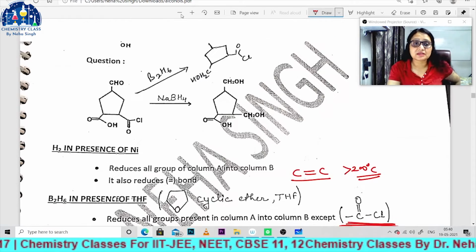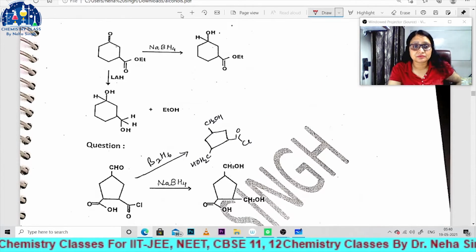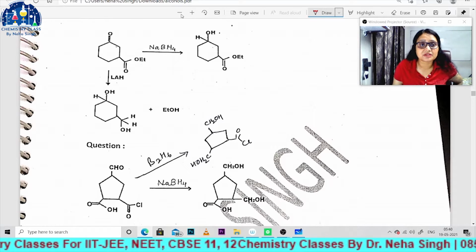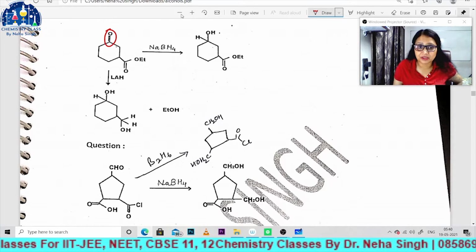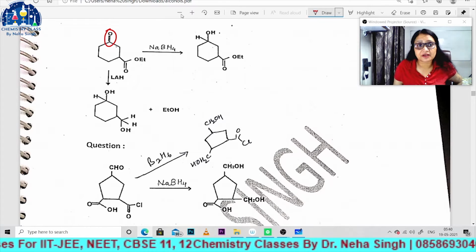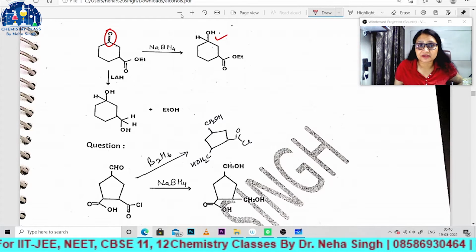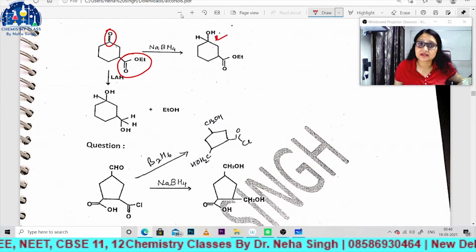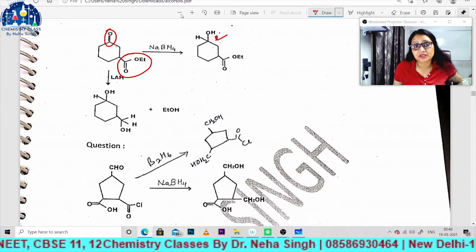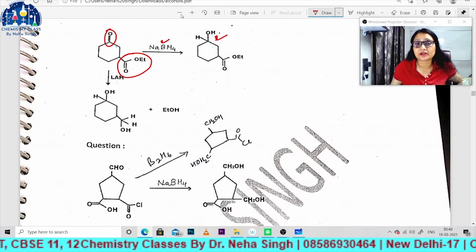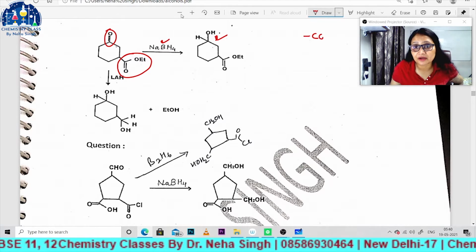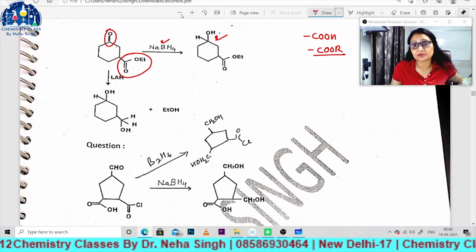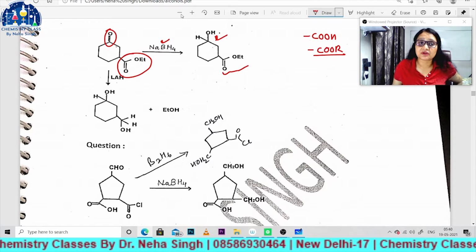Now we will discuss this question. Here is a question in which this CO group is given. Okay, this is carbonyl group. Definitely it will convert into 2 degree alcohol here with the help of sodium borohydride. Here is the ester group, which cannot be reduced with the help of sodium borohydride, as I have already told you. Okay, sodium borohydride cannot reduce acid and ester group, right bachcho? So this group will remain same.